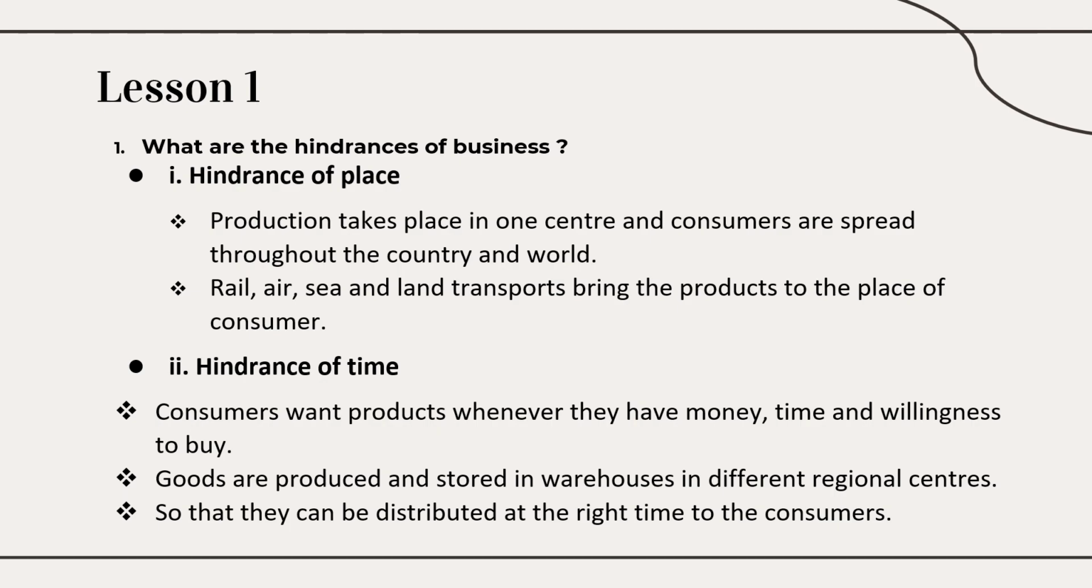So in this type of question, in the first point you will write the hindrance, and in the second point you will write how this hindrance can be rectified, how it can be solved. So in the second point: to reach the consumers who are spread all over the world, there are different modes of transport, rail, air, sea, land transport. Through this, the producer can reach the consumers with his products. In that way you can write and easily remember.